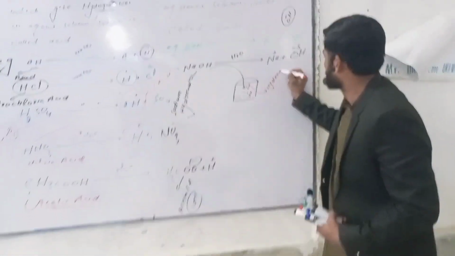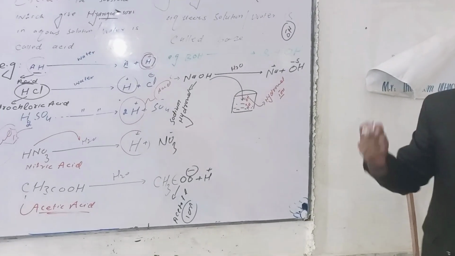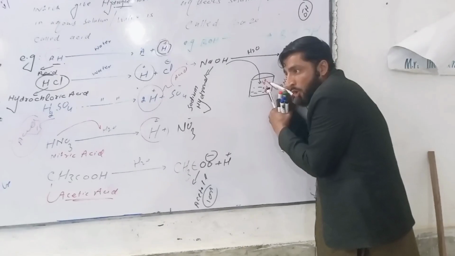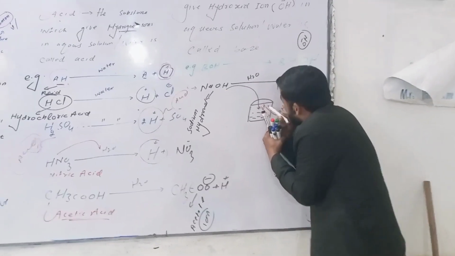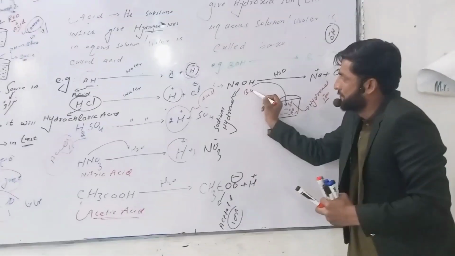Due to this hydroxide ion, this substance is called base. Why? Because in this beaker OH ion is available right now. Due to this OH ion, we can say this substance is base.